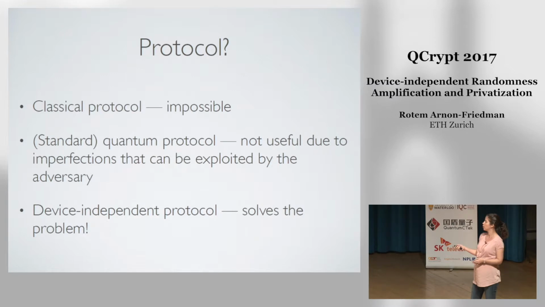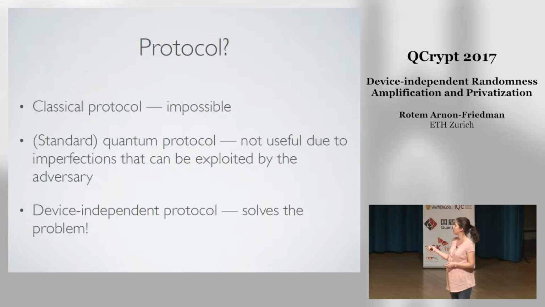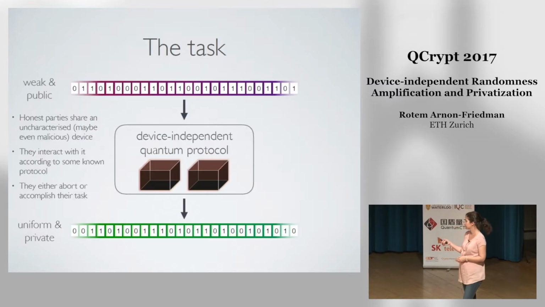Then we can go to a standard quantum protocol where we just have, for example, photons and we measure them. But we already know that once we go into the cryptographic setting, this is not really useful due to imperfections in the device. If the photons or the measurements are not exactly as we expect, then it becomes much harder to prove that what we have is indeed close to perfect private randomness. So this is why we go to the device-independent approach.